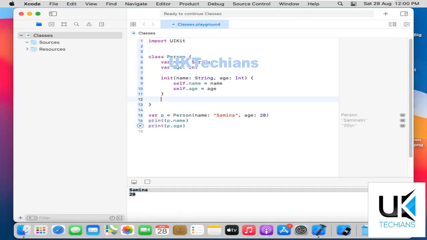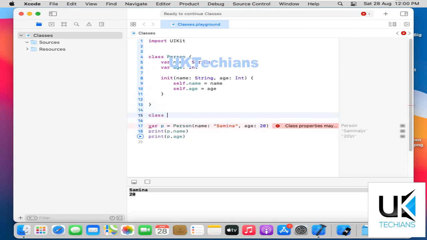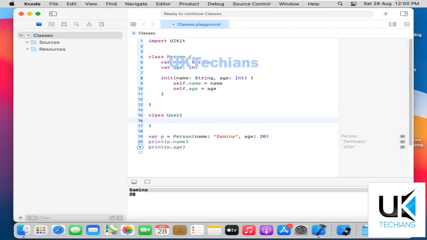So next, let's create another class, User, and I need these variables inside the User class. What if I just use this Person class? I don't want to recreate these variables and initializers. So what I will do is extend it by giving a colon and typing Person. So this is how the properties of Person are now accessible by the User class.